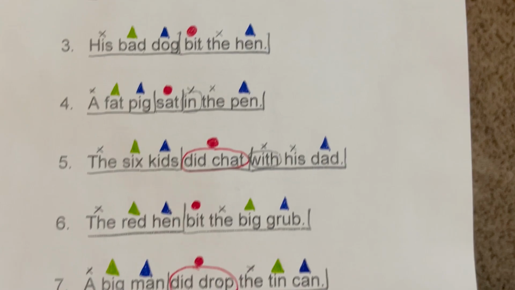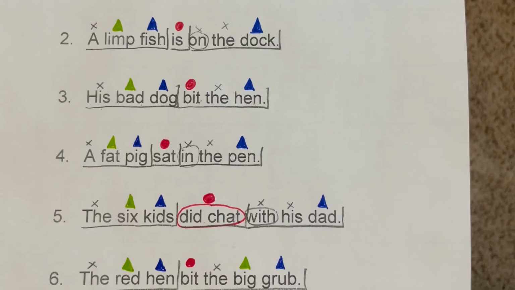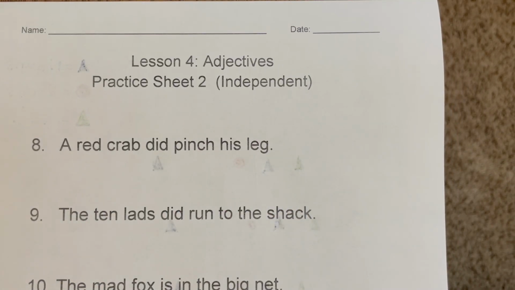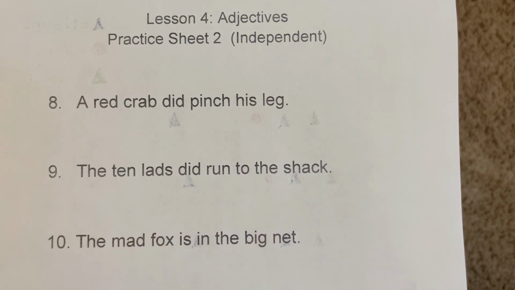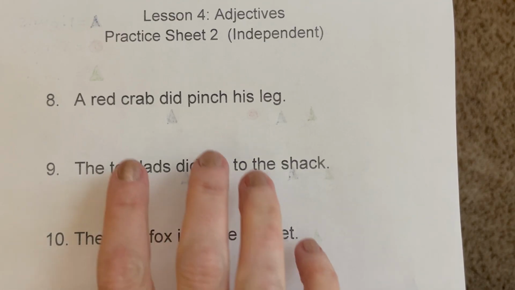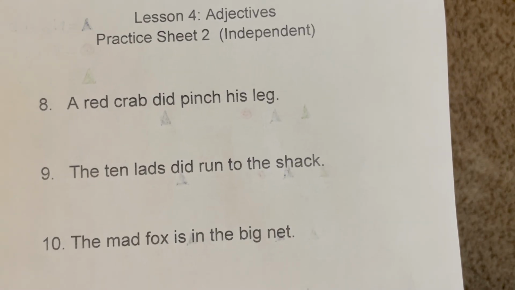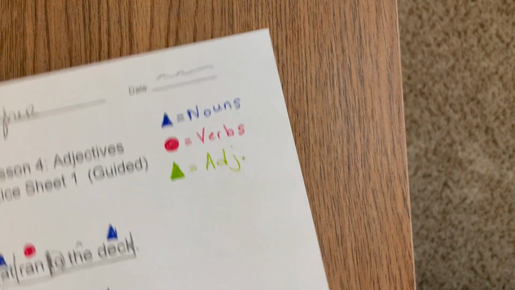Now, we did all of these together, so you know these are correct if you were paying attention and following along. What you will do next is you will flip your paper over to the other side, and there are some more for you to complete on your own. You must mark the sentences. If you don't mark them, I'm going to hand it back to you and say, go ahead and mark those sentences, you're not done. So please mark the sentences first and make sure that you're labeling all the different parts of speech, nouns, verbs, and adjectives.